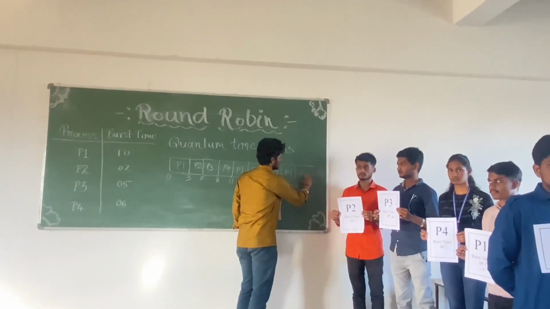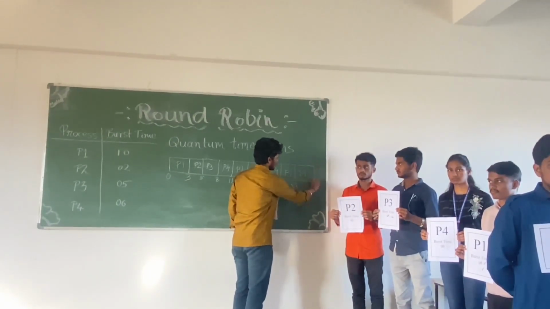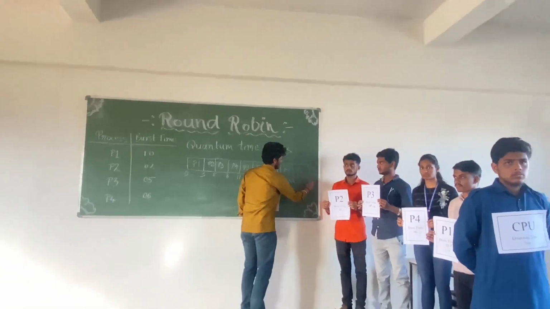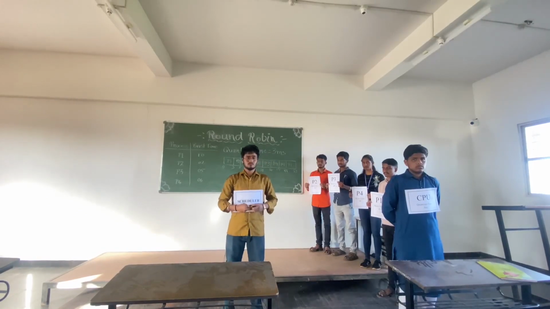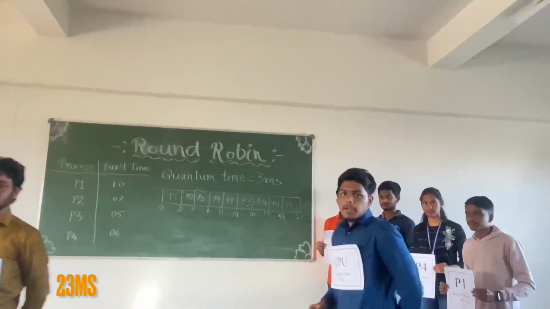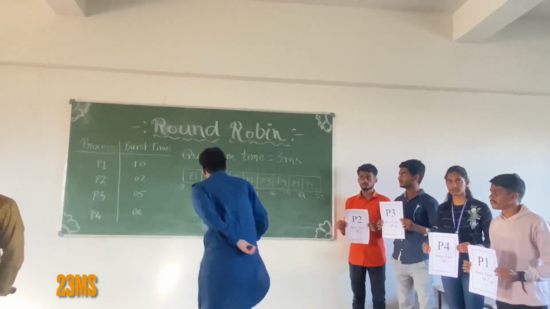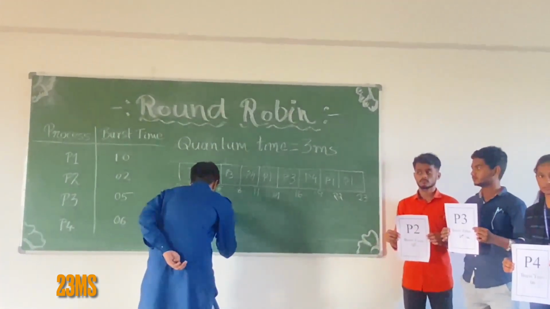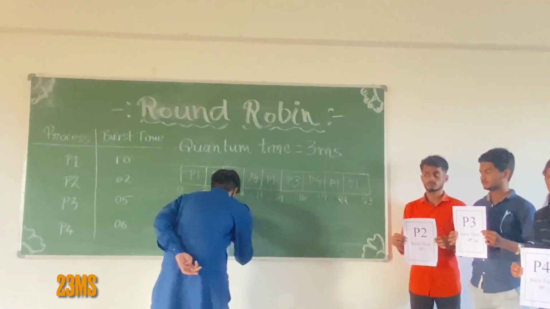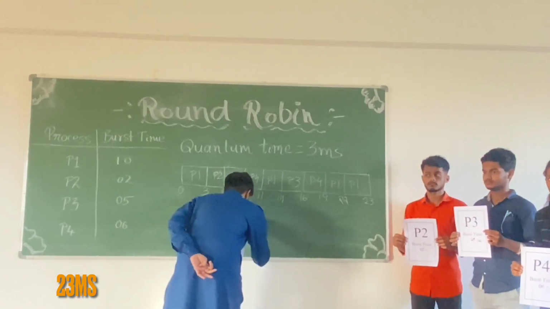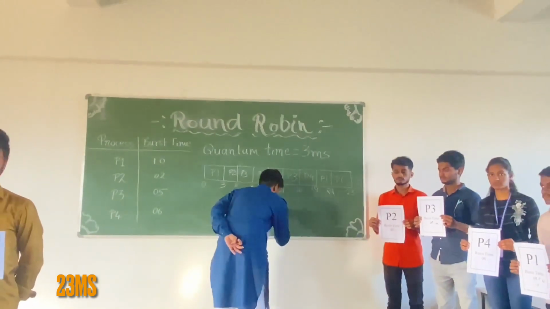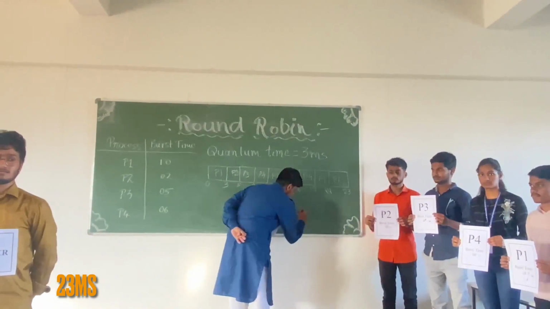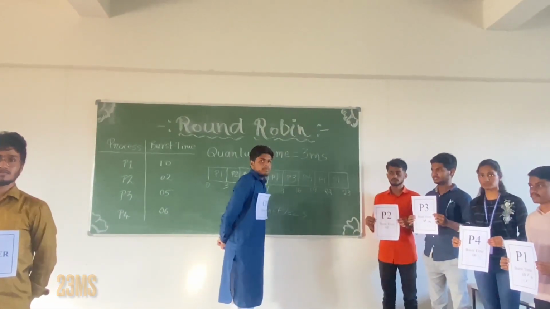Then the total time spent by the CPU is 22 plus 1, 23. Now the total time spent in the CPU is 23 seconds.